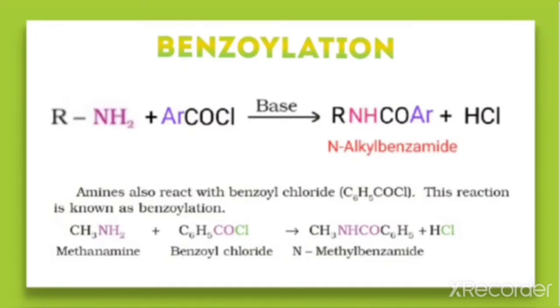So when we take a particular example, methanamine reacts with benzoyl chloride. So what will be the product? N-methyl, because CH3 is attached to the nitrogen. Therefore N-methyl. And what is the name for this one? This part is called benzenamide. So N-methyl benzenamide is the product which is formed.